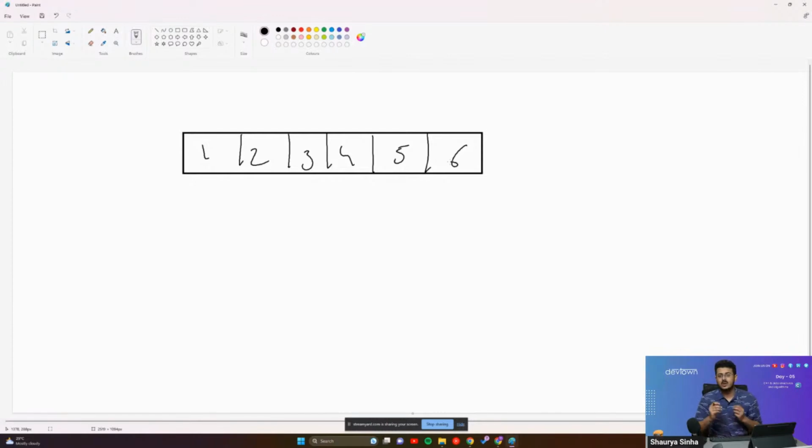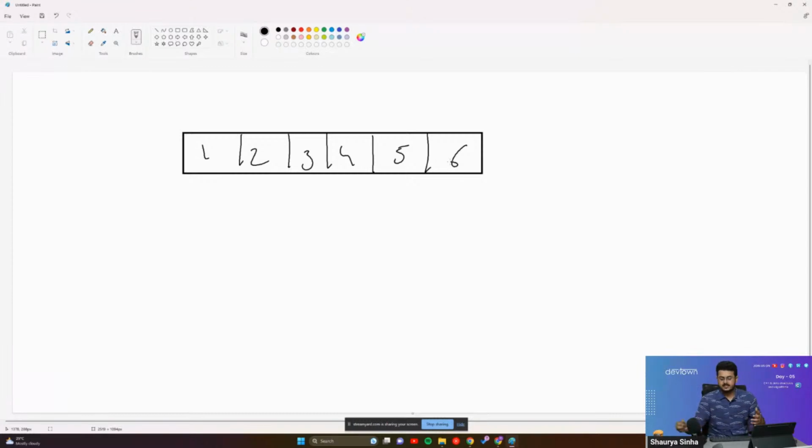Now there is something called pointers. Okay, please try to understand this. The concept of pointers is very important in almost every programming language, especially in competitive programming and data structures and algorithms. The concept of pointers in C++ becomes very important for you to understand.